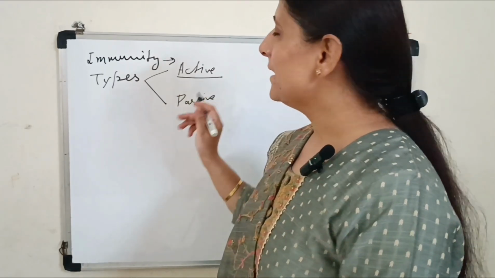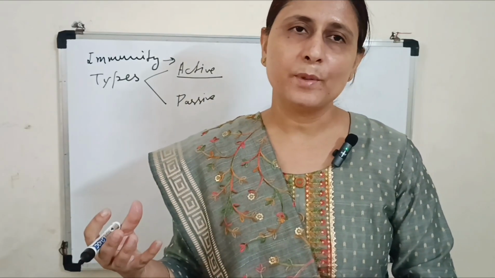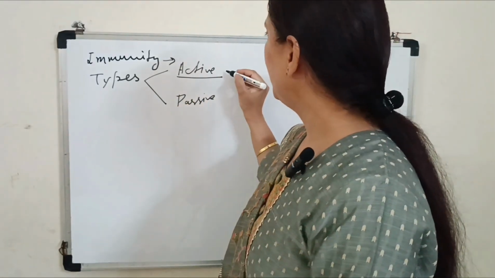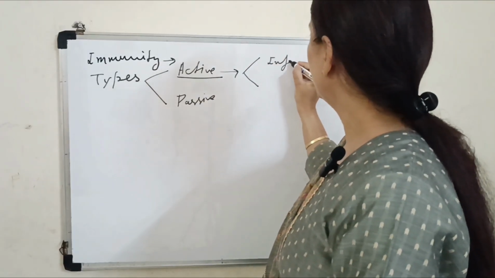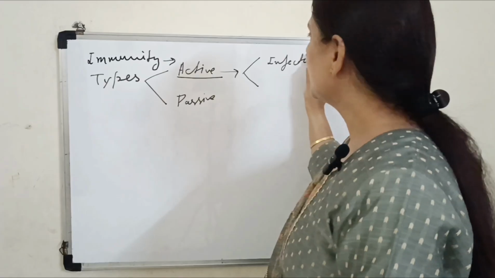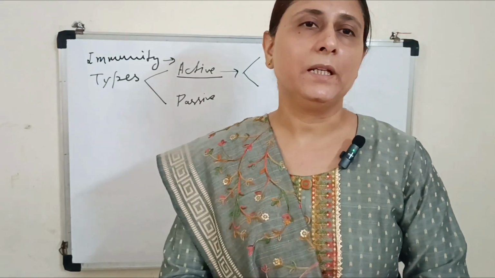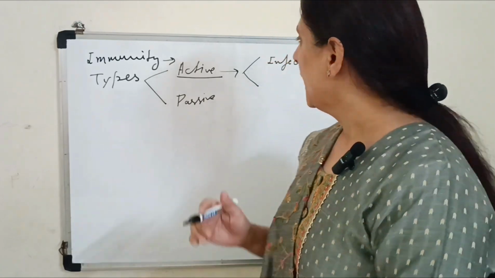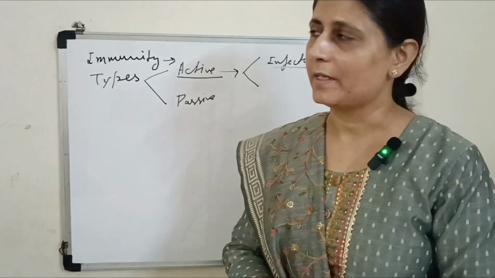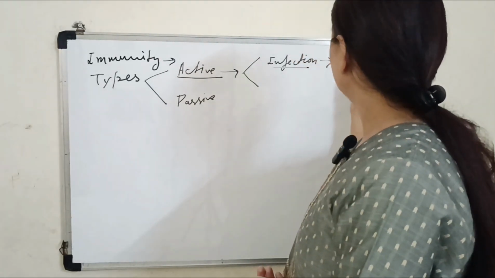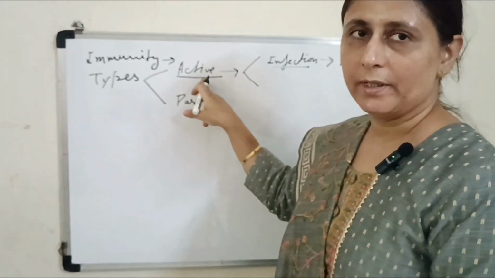So active immunity means our body is producing the antibodies and cells against the organism, and this active immunity we can get either by infections. Whenever we are having the infective organism in our body, we are either producing the symptoms or not, for example clinical or subclinical infections. Our body is producing the antibodies and the cells against the organism. So this is the natural way of getting the active immunity.